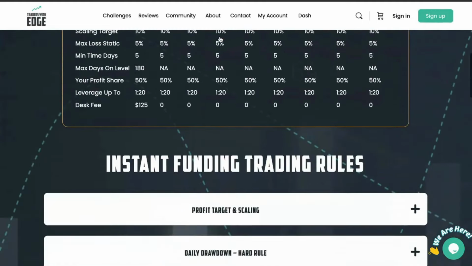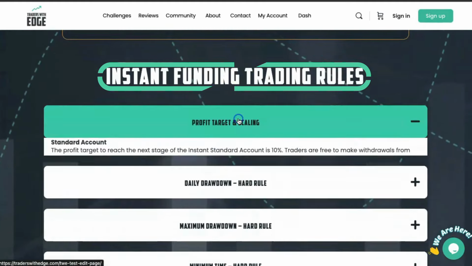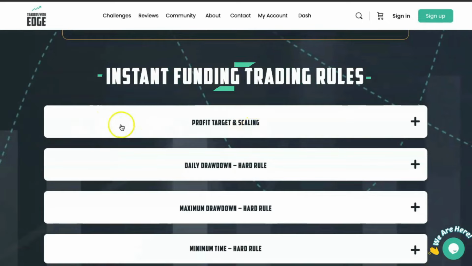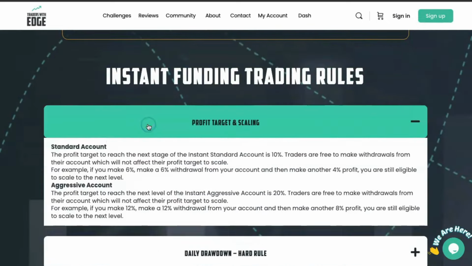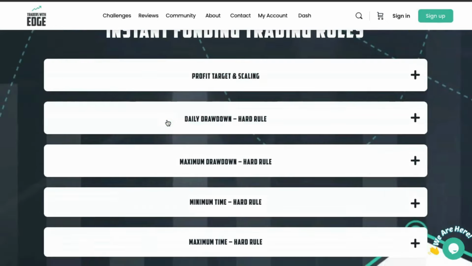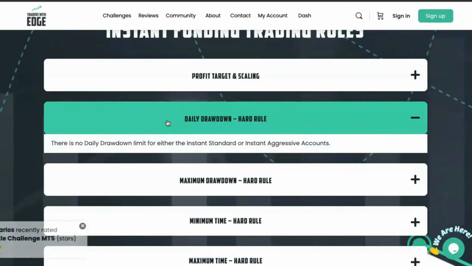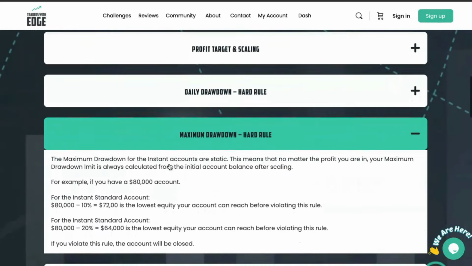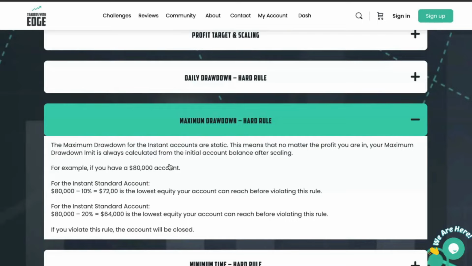Next, if we go down to the rules, so the instant funding rules are down below, nice and easy for you to see. They're quite simple rules. You've got the profit target and the scaling. It explains how they work. Daily drawdown, there is no daily drawdown on the instant funding accounts. Maximum drawdown rule, there is of course a maximum drawdown for both. This is a hard rule. If you breach this rule, your account will be closed.